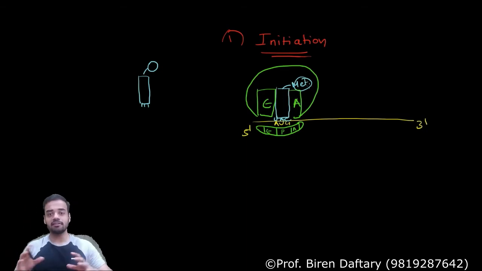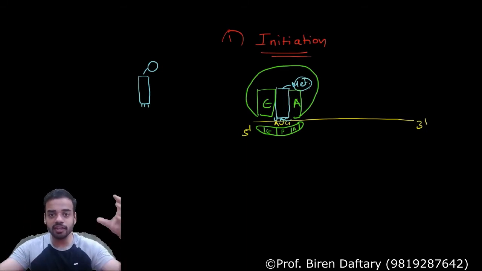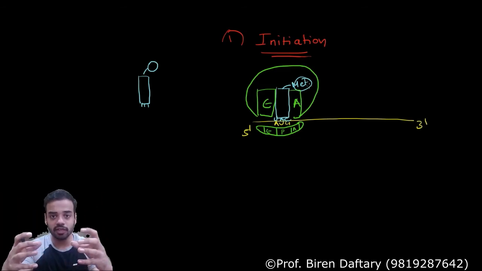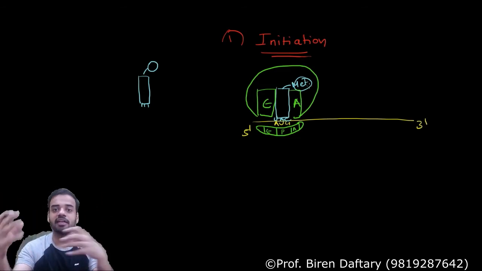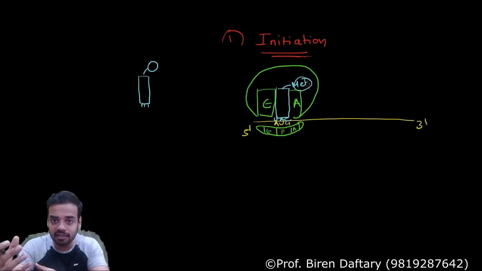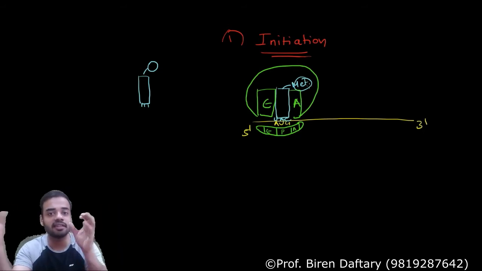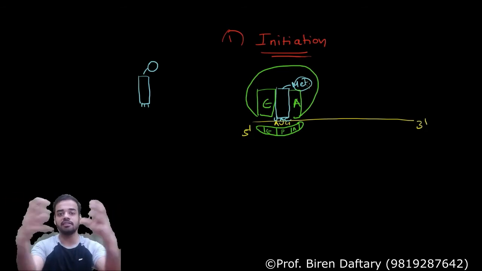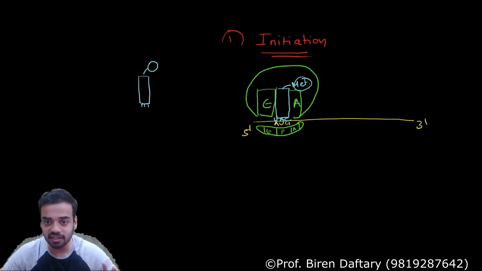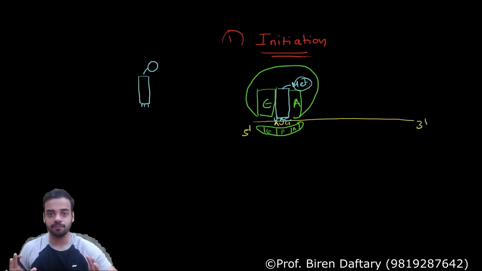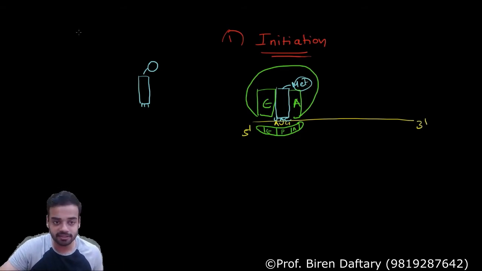Now your translation part is over. So everything has been attached. Okay, the mRNA is attached to the ribosomes or the rRNA, and the tRNA is also attached to the mRNA, and the amino acid is attached to the tRNA. So everything is now together. Is this clear? This is called as initiation. Now we are going to start the formation of the polypeptide chain.